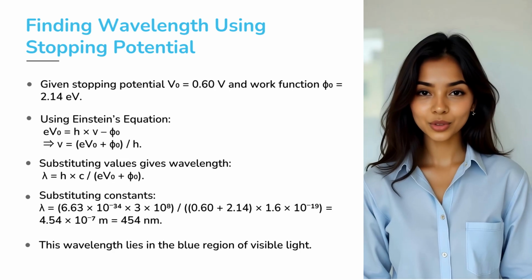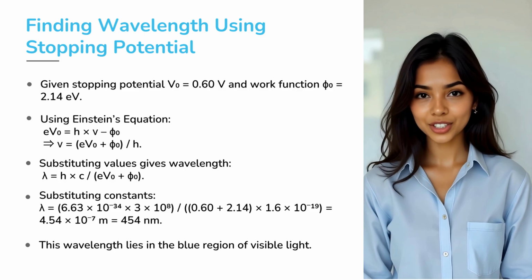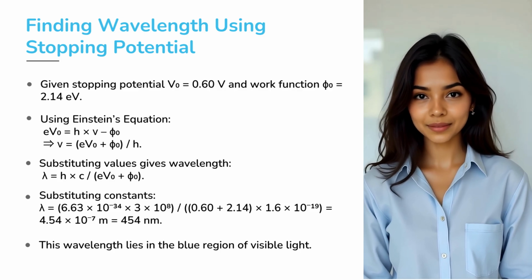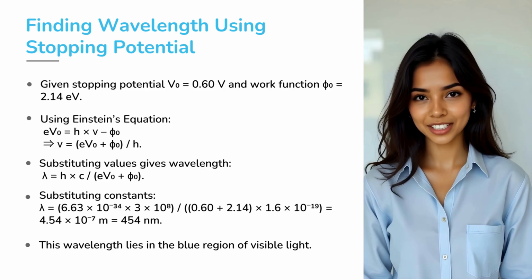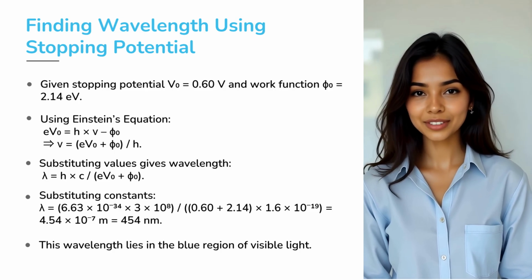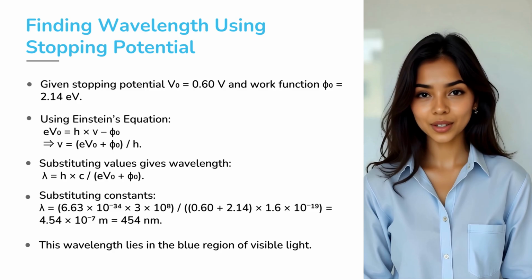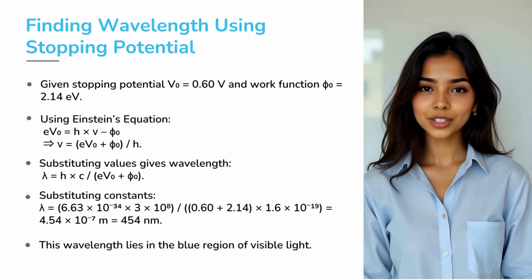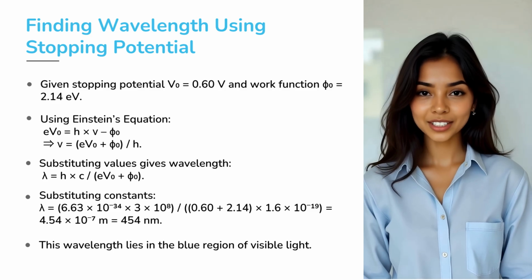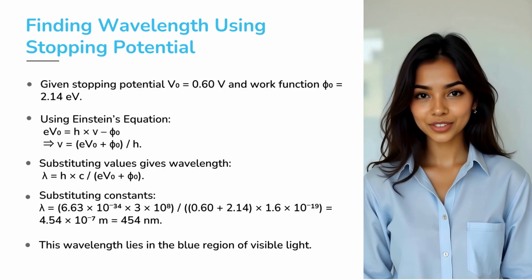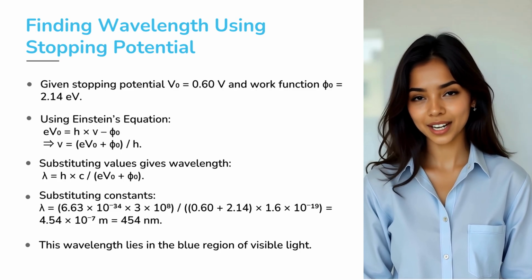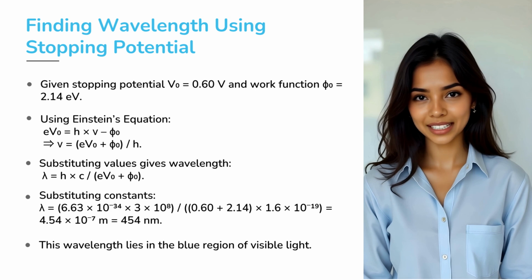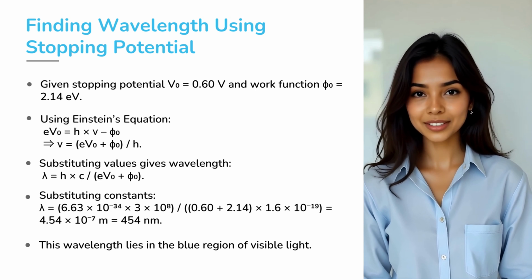Now, suppose photoelectrons are stopped by a potential of 0.60 volt. We can find the wavelength of the incident light using Einstein's equation. Start with eV naught equals h nu minus Phi naught. Rearranging gives nu equals (eV naught plus Phi naught) divided by h. Since nu equals c divided by lambda, we can write lambda equals h times c divided by (eV naught plus Phi naught).